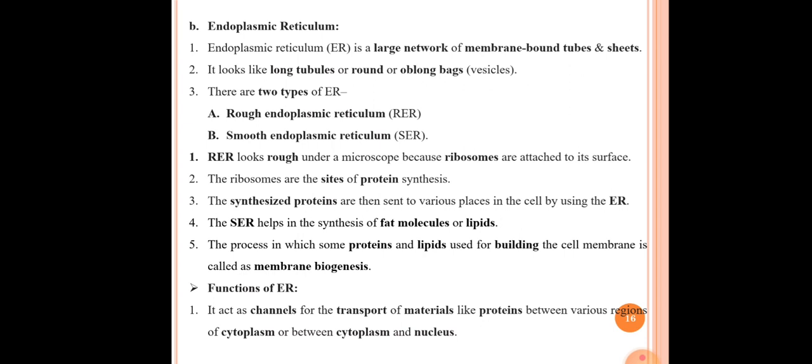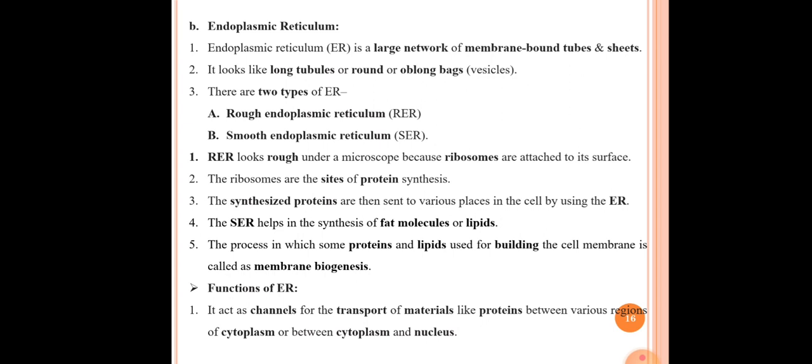After that, the fourth point is that the smooth endoplasmic reticulum helps in the synthesis of fat molecules or lipids. The smooth endoplasmic reticulum appears smooth because ribosomes are absent on its surface. The fifth point here is that the process in which some proteins and lipids are used for building the cell membrane is called membrane biogenesis. This is the definition of membrane biogenesis.